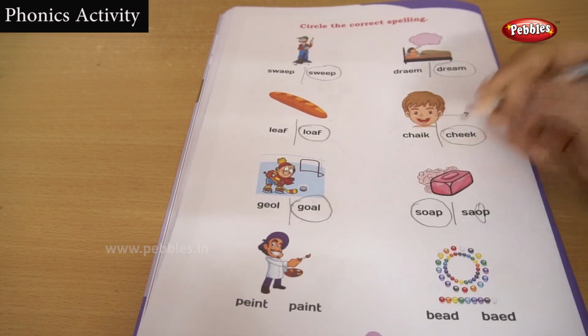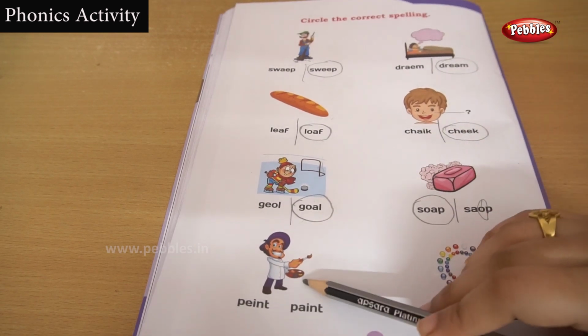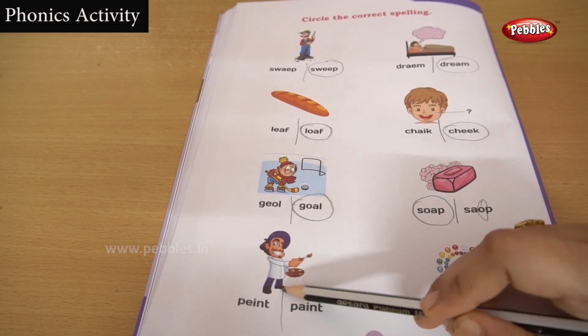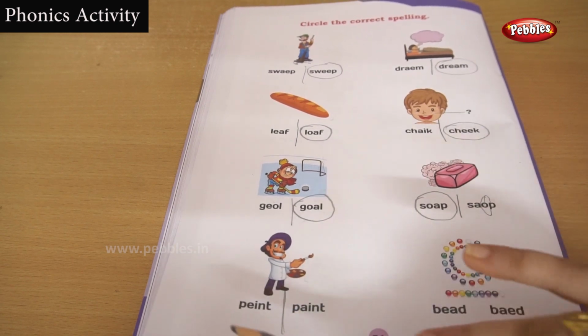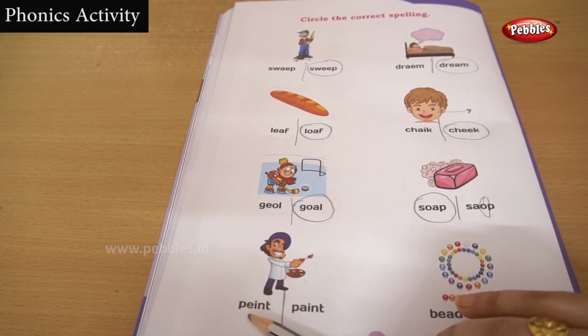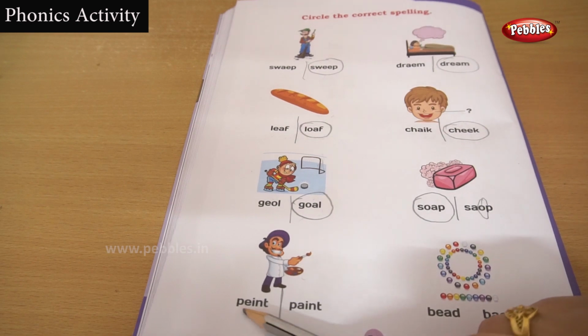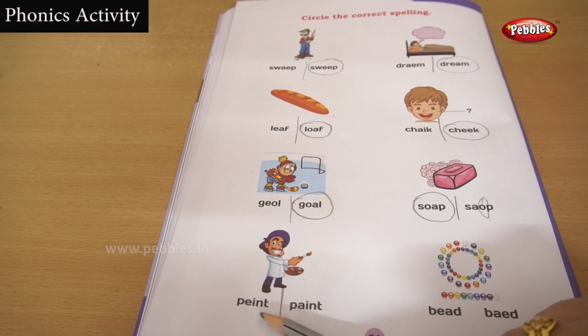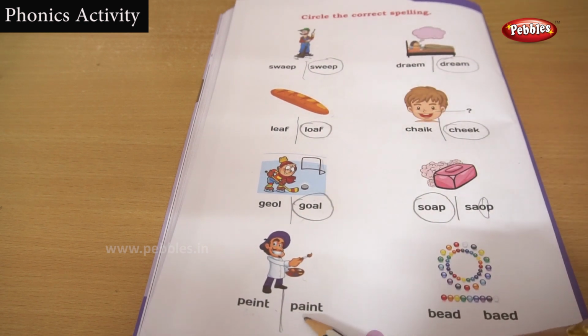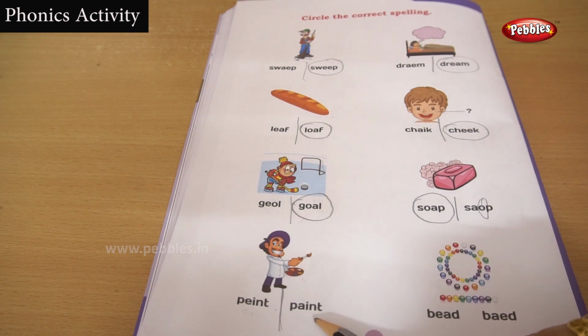Very nice. Okay, let's move to this exercise. He's a man. He has paint in his hand. Paint. As usual, there are two sets of words given, and the first set is P E I N T, and the second is P A I N T, isn't it?